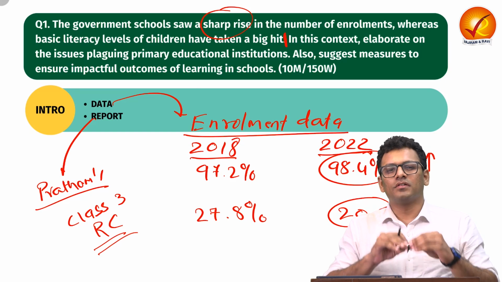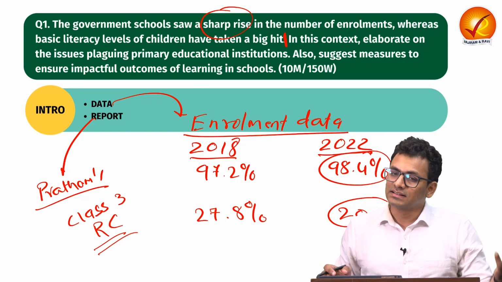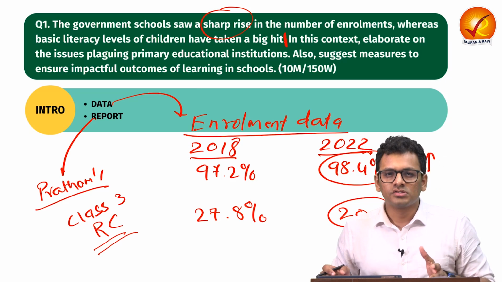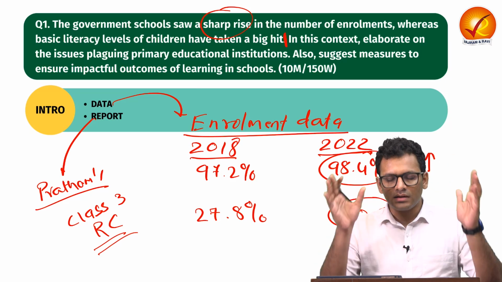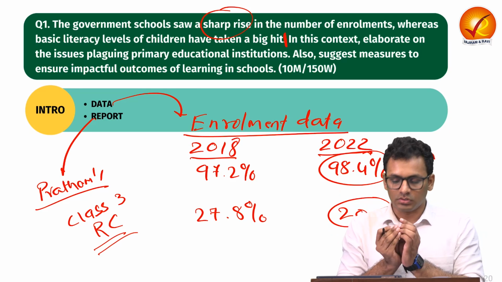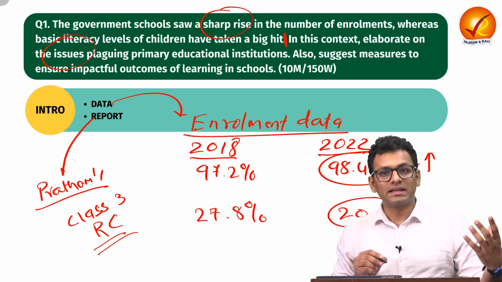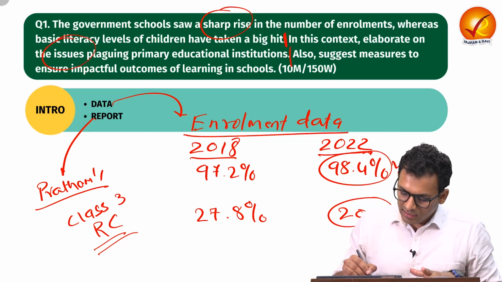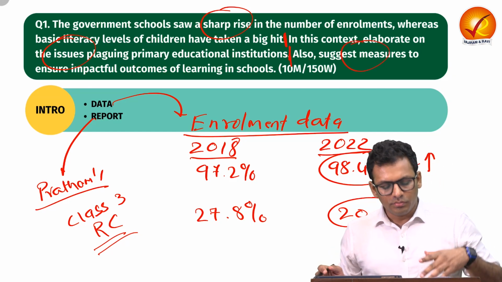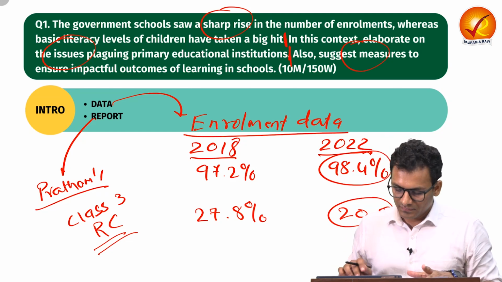So such diminishing literacy is also witnessed in primary education institutions. We have to see the entire primary education institution as a whole unit and understand the different issues related to it. So in body part 1, we will talk about different issues plaguing primary education. Then in body part 2, we will talk about some measures to ensure impactful outcomes of learning.